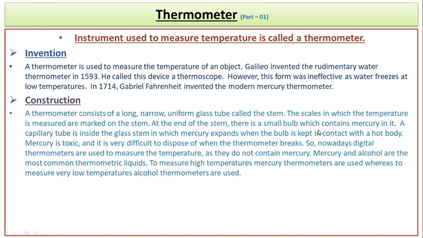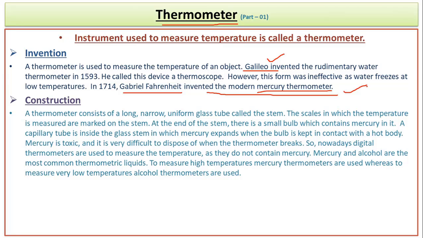How do we measure this temperature? We can measure the temperature of a body by an instrument called a thermometer. The first thermometer was proposed by a scientist named Galileo, but his thermometer had some defects which were cleared out by Fahrenheit, and he gave us the modern thermometer which we call the mercury thermometer, in which there is a glass tube which contains mercury in it, and it works on the principle of expansion of metal on heating. It gives us the reading in degree Celsius or in degree Fahrenheit.